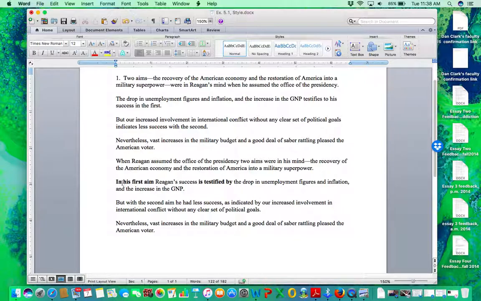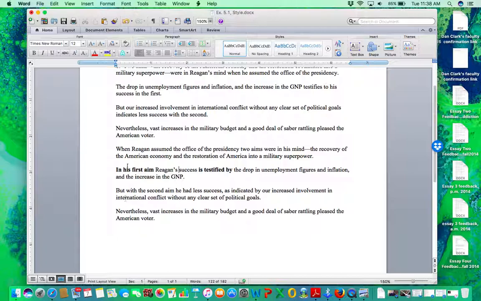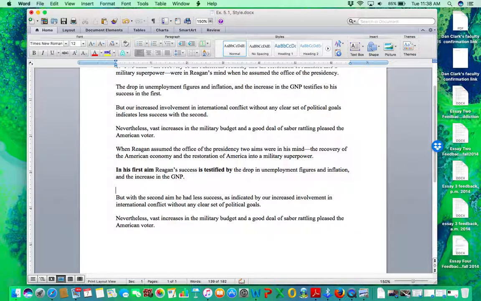But with the second aim, now since we said, but he had less success, but with the second aim, he had less success. Okay. I guess I don't know if I like the "in" and the "with," but if I put "in," but in the second aim, he had less success. That doesn't work, because you don't say that. You say he succeeded, but he succeeded. Hey, maybe we could turn this into a verb. Maybe we can make that, but in his second, I'm just going to try something else. His second aim, his